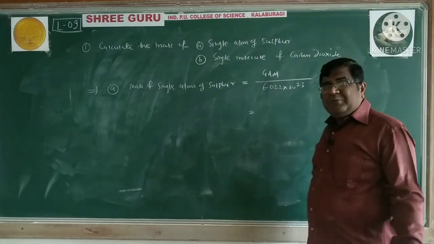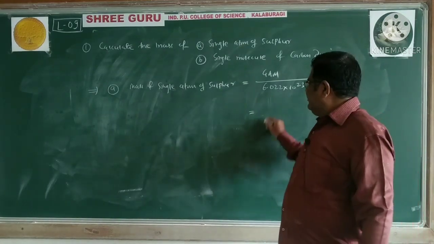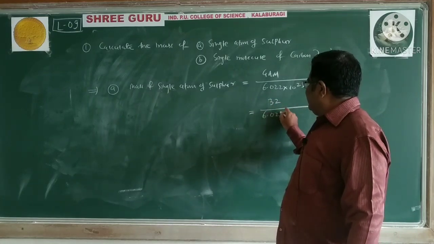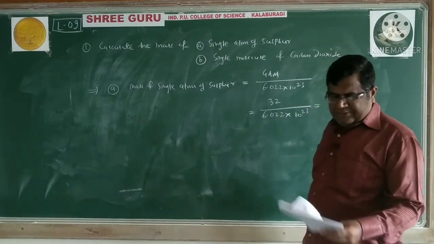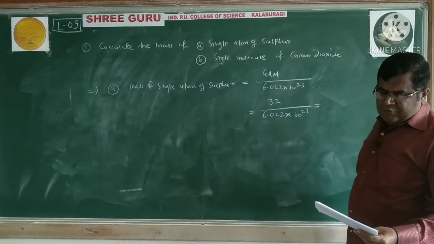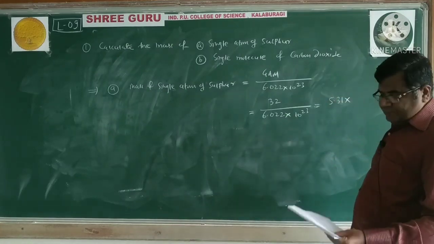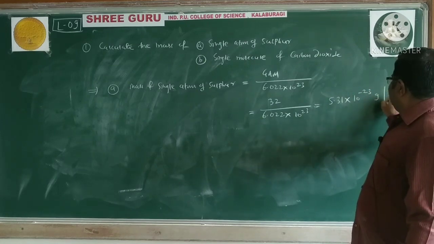What is the gram atomic mass of sulfur? They will give it in brackets. 32 divided by 6.022 into 10 raised to 23, and that happens to be 5.31 into 10 raised to minus 23 gram.